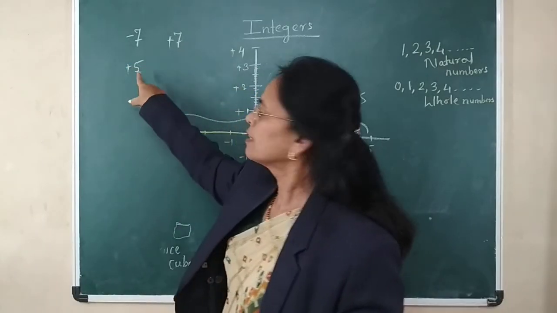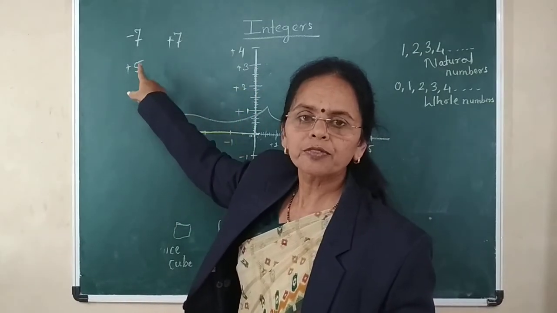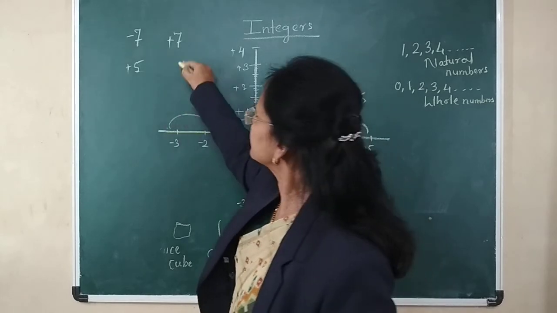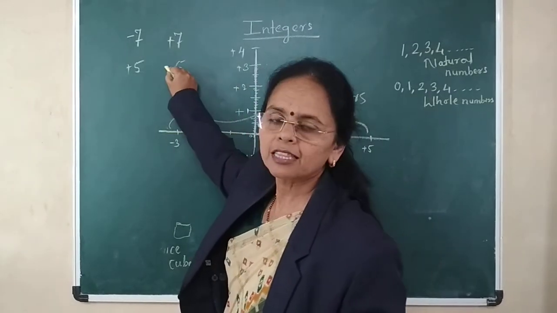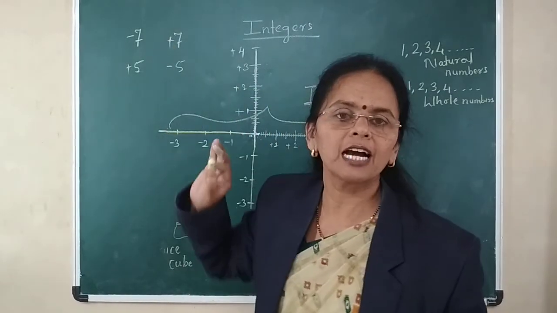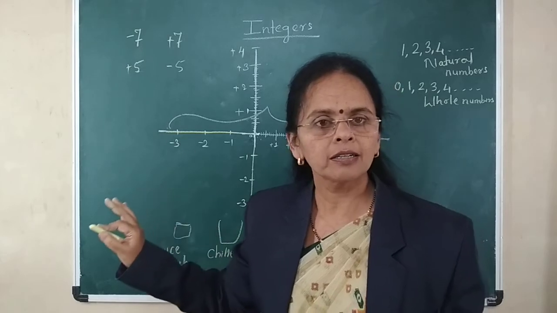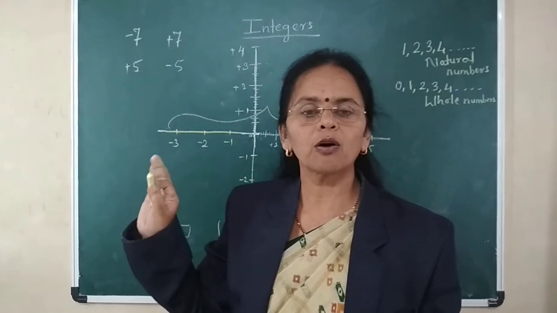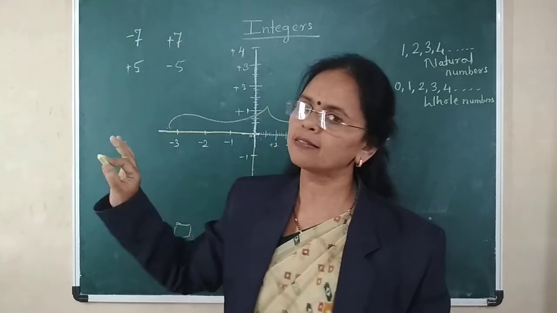Okay. If I ask you the opposite of 5, then the number will be the same, but the sign will be totally opposite, of addition that is subtraction, of positive that is negative.